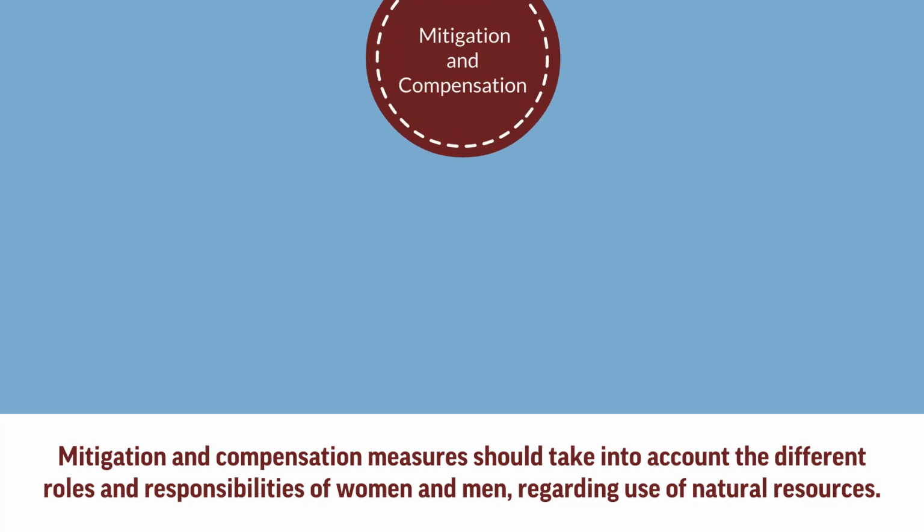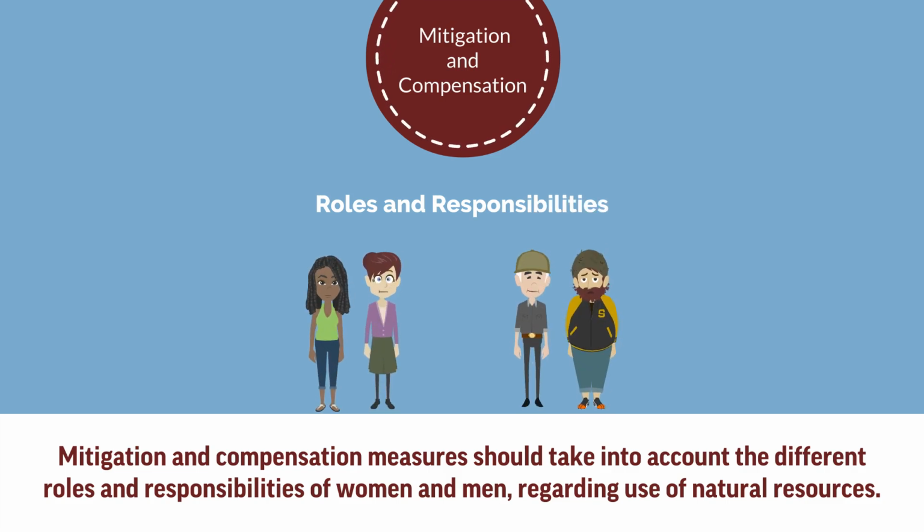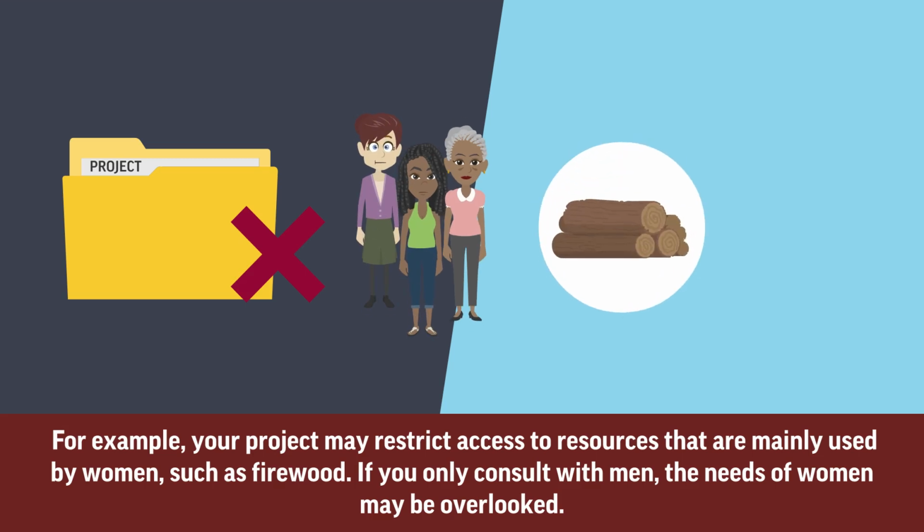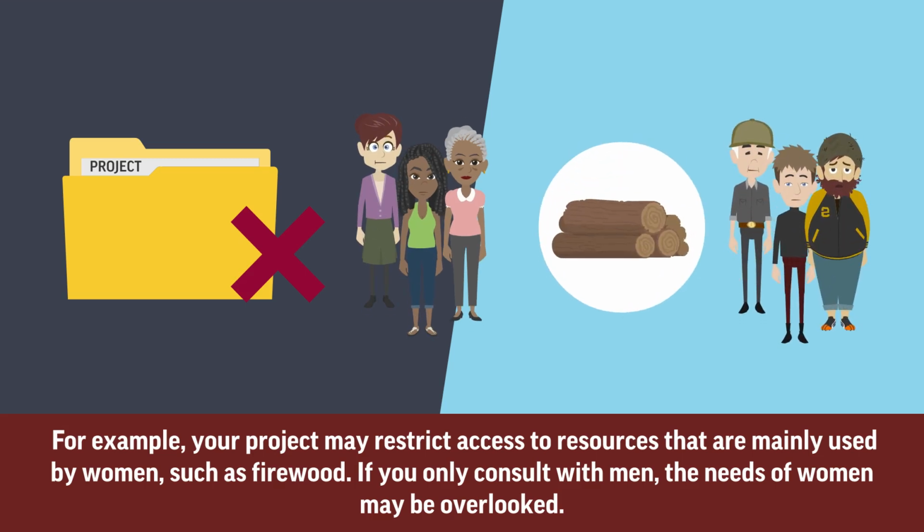Mitigation and compensation measures should take into account the different roles and responsibilities of women and men regarding use of natural resources. For example, your project may restrict access to resources that are mainly used by women, such as firewood. If you only consult with men, the needs of women may be overlooked.